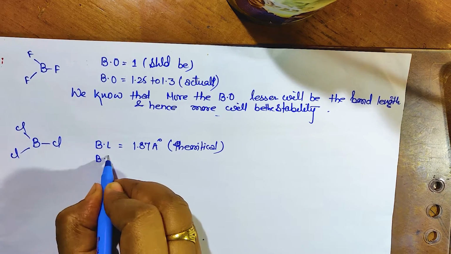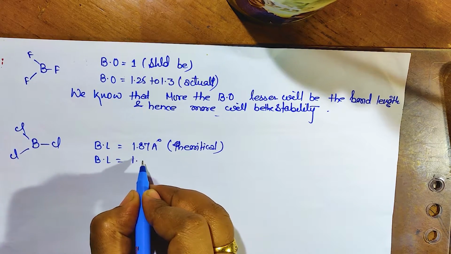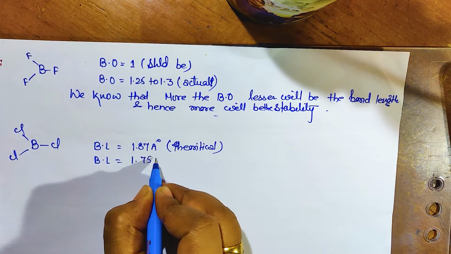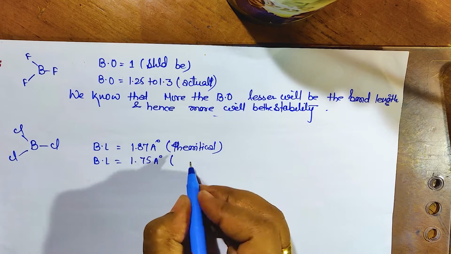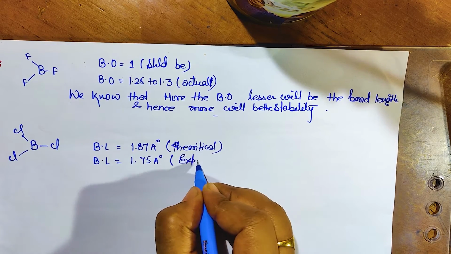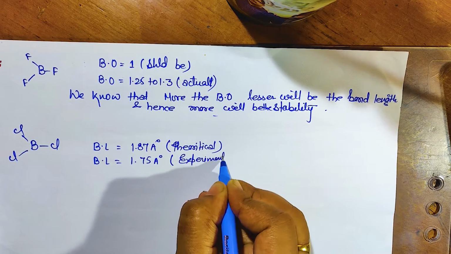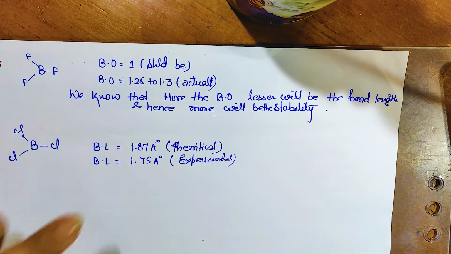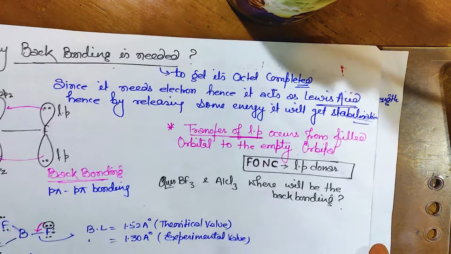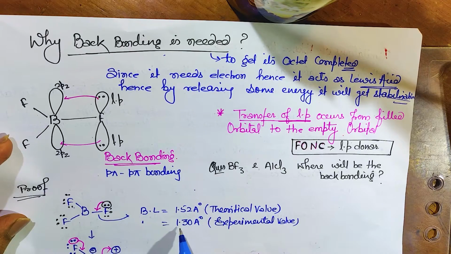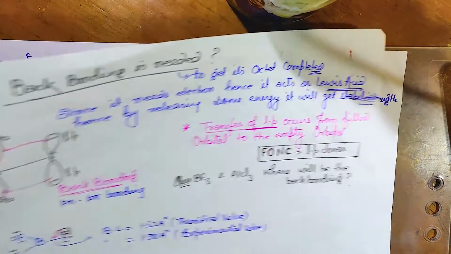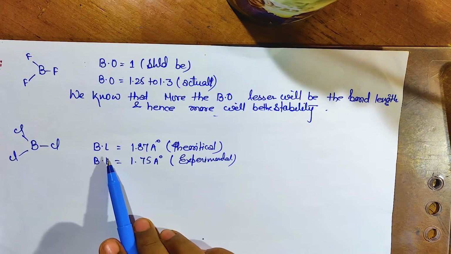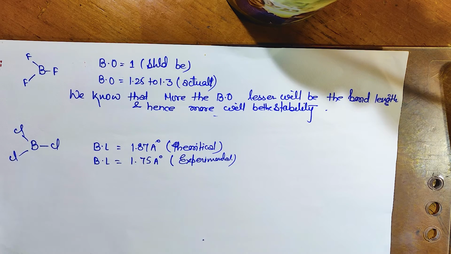But actual bond length जो हो जाती है वो इसकी थोड़ी सी कम हो जाती है, and that is 1.75 angstrom. बहुत कम experimental. बहुत मतलब we can see that it is less difference over here. If you check that BF3 bond length, it is 1.52 से 1.30, a major difference. But if you check for this, it is 1.87 to 1.75, very less.